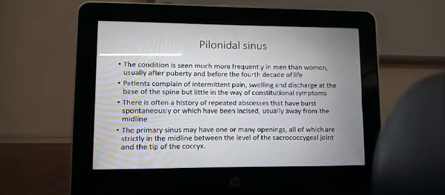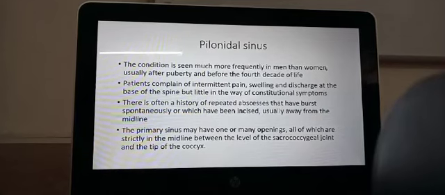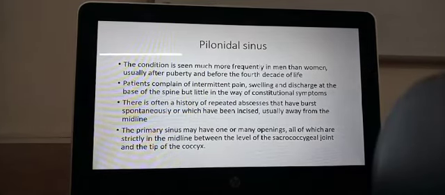So this is called constitutional symptoms. Okay, now the next thing that you need to know is that it may have many openings. It can have one opening, it can have many openings, and they are all in the midline, usually at the level of the sacrococcygeal joint and or the tip of the coccyx.